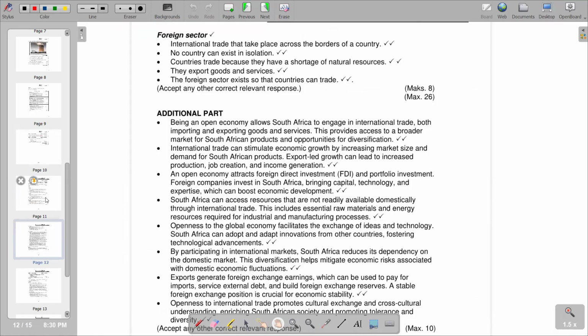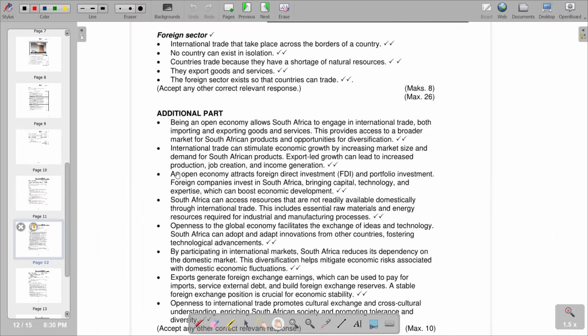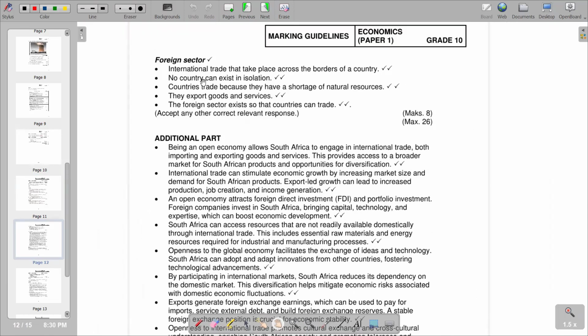Then with that, we can also include the foreign sector as a participant, whereby we are talking about international trade that takes place across the borders of a country. When we have trade that is taking place with international markets, that is the foreign sector. So we know that no country can exist in isolation. Every country depends on another country, in terms of maybe there are some raw materials that we do not have in the local economy. So we have to acquire them from the foreign markets.